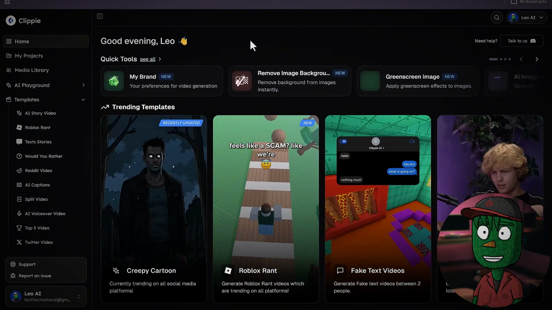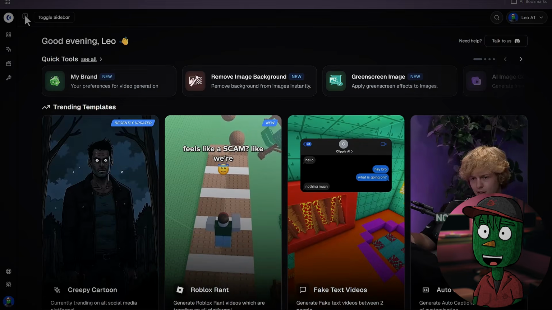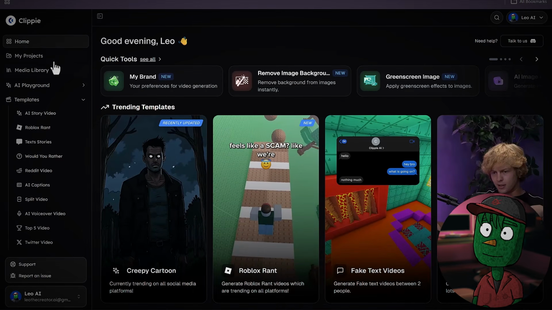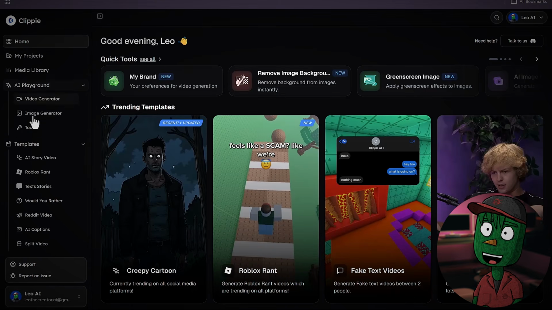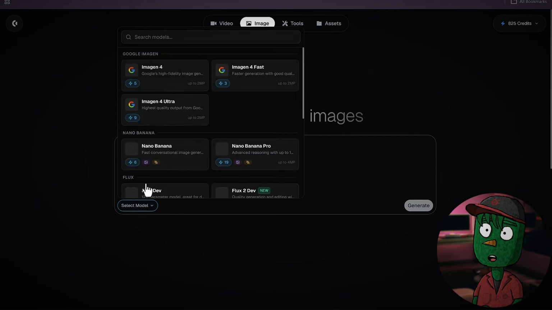So once you log into Clippy AI, the first thing I want you to do is make sure you click on this toggle sidebar here, and then once you do that, the next thing you want to do is come down to AI Playground, click on it, and make sure you select Image Generator here. It's going to bring you to this page where you are going to be able to use Nano Banana, any AI model of your choice.